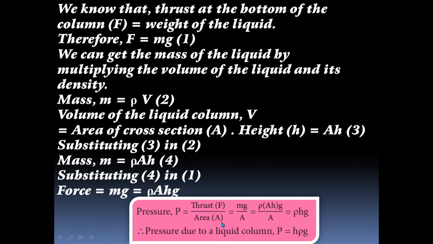So already we know the formula for the pressure. What is the formula for pressure? Pressure is equal to thrust by area, that means force by area. Force is nothing but mg divided by A. Here what is the value of mg? mg is nothing but rho AHg. Just substituting the value of mg, rho AHg divided by A. A cancels. So pressure is equal to the remaining term, rho Hg. So pressure due to the liquid column, P is equal to H rho g.